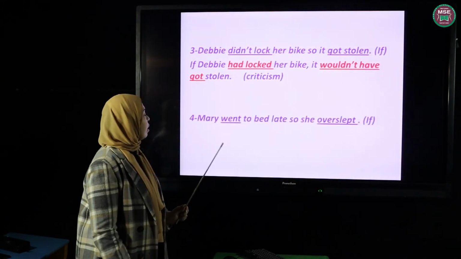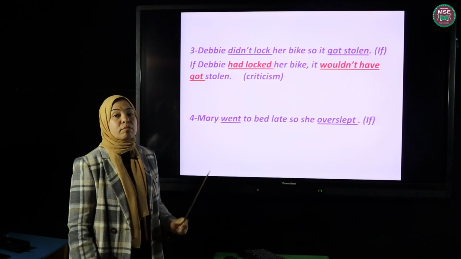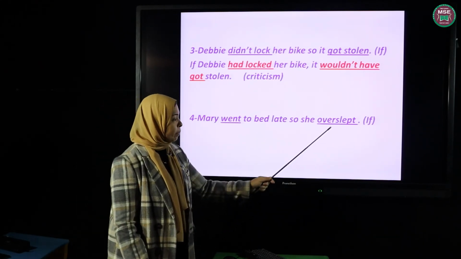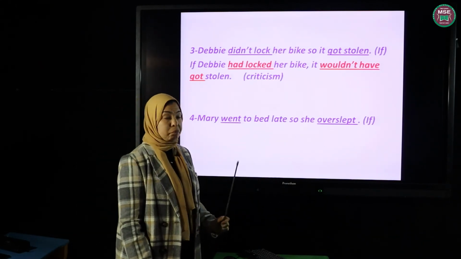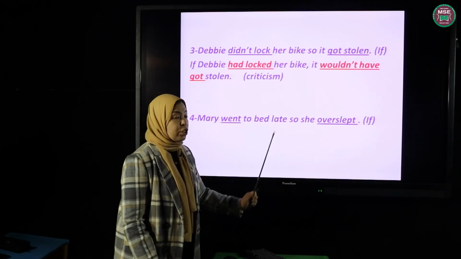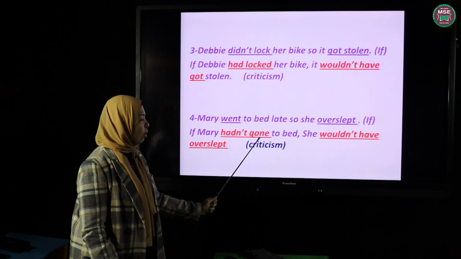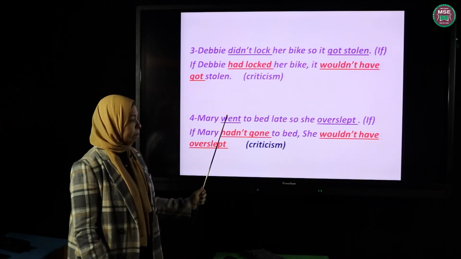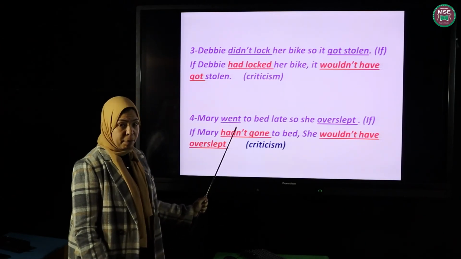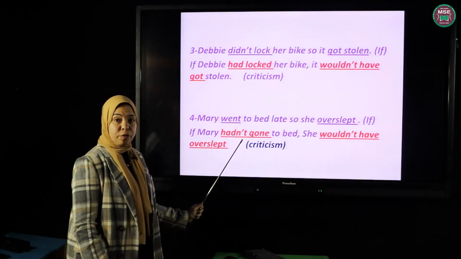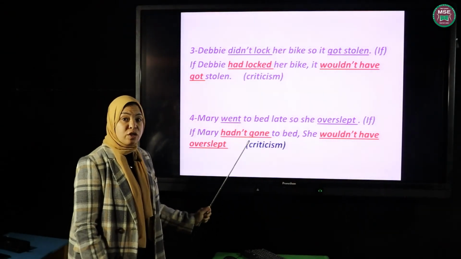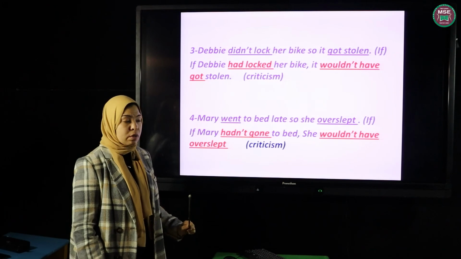Another one: Mary went to bed late, so she overslept. This was the result. If Mary hadn't gone to bed late, of course you see, this is affirmative in the past. We change it to past perfect and we put not to change the sentence to a negative sentence.